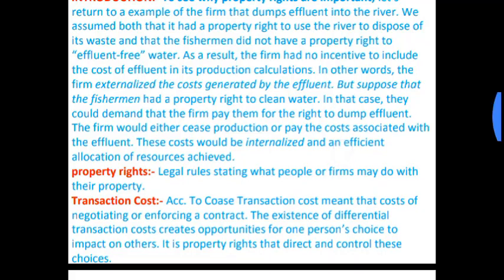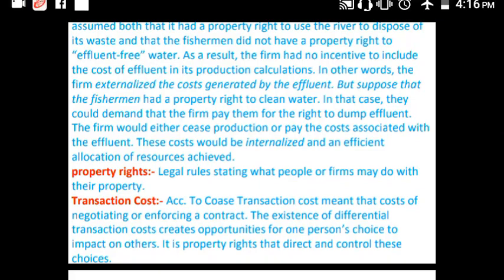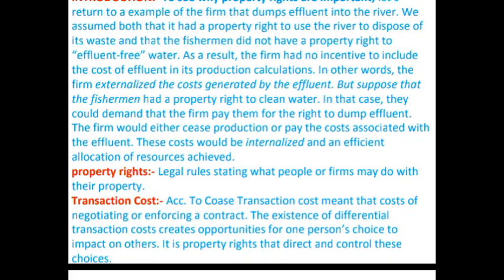As a result, the farm had no incentive to include the cost of effluent in its production calculation. Here only the farm's marginal cost is calculated, not the social marginal cost or marginal abatement cost for pollution. In other words, the farm externalizes the cost generated by the effluent.